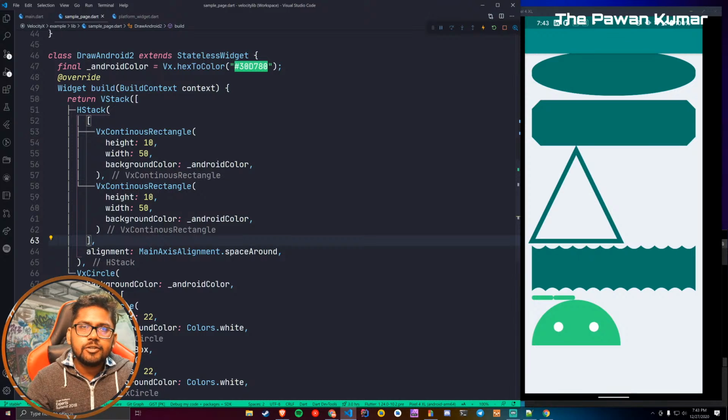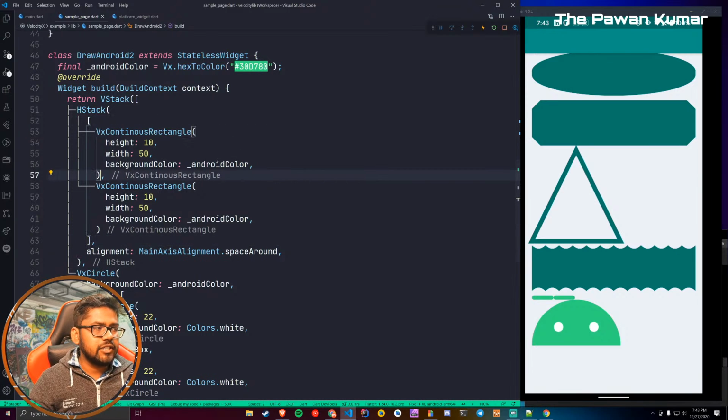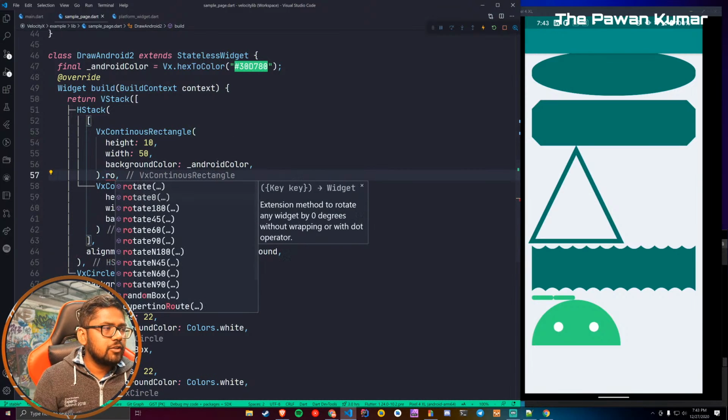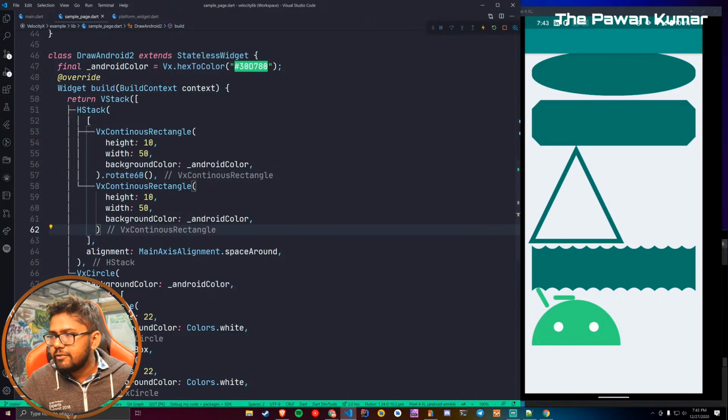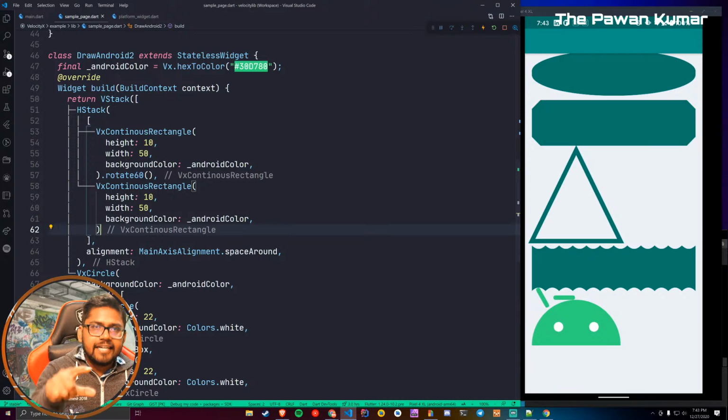That's where you can use some rotation. It comes with rotate 60. We will just say rotate 60, and we can see this antenna. Similarly for the second one, we want to rotate it 60, but in the negative direction. Right now it is in this direction, but the second one is in the opposite direction, like a cross.